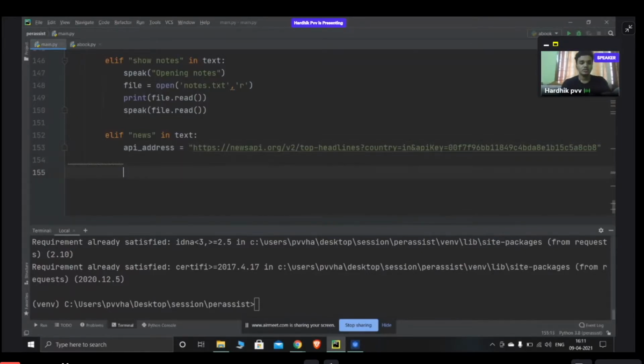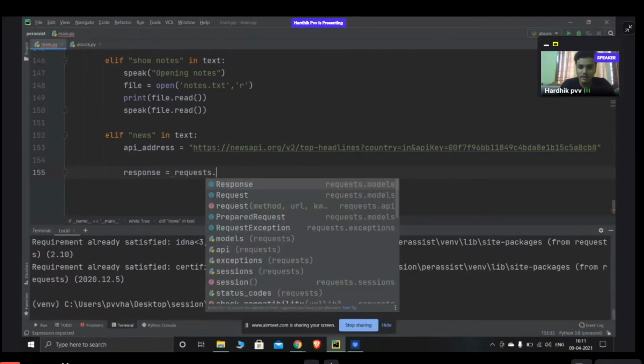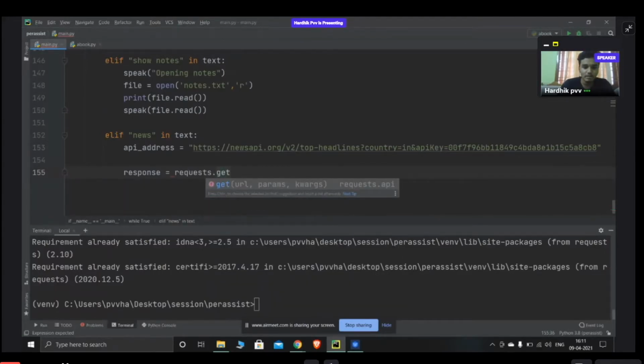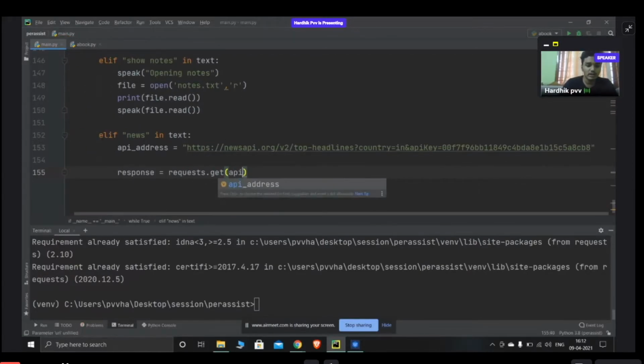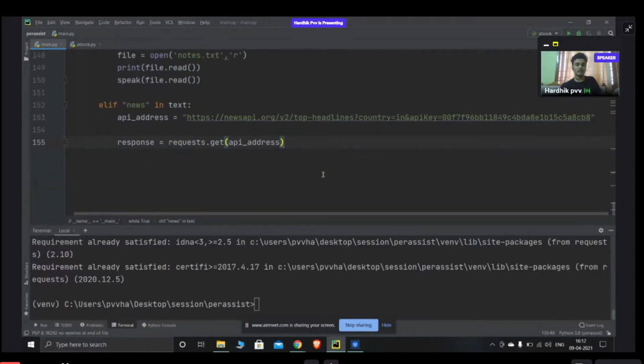Now I declare a variable called response is equal to request.get, and the URL is the API address. Or else you can either put this, or I already gave a variable called API address, right? So it's fine. So what does request do? Request is a library which is used to retrieve the data from a particular link. Okay, so from the link I got the data, but the data is in the form of JSON script.